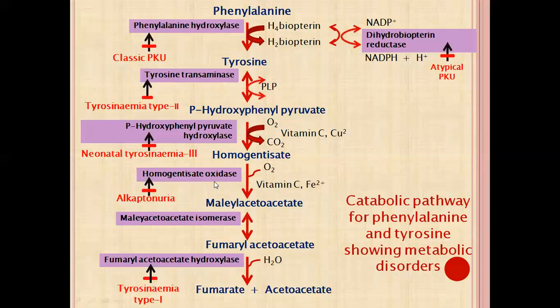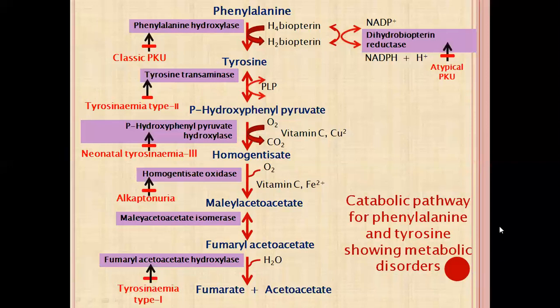Deficiency of homogentisate oxidase will lead to the disease called alkaptonuria. So in alkaptonuria, what is accumulated? Homogentisate is accumulated. And finally, the end product is fumarylacetoacetate, which is again converted into fumarate plus acetoacetate. So these are the two end products of the catabolic pathway of phenylalanine and tyrosine.